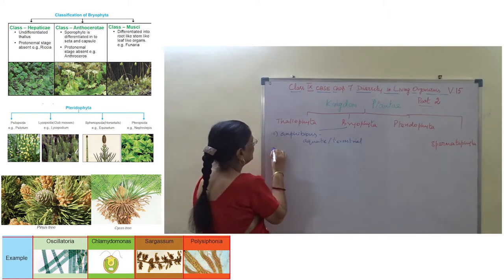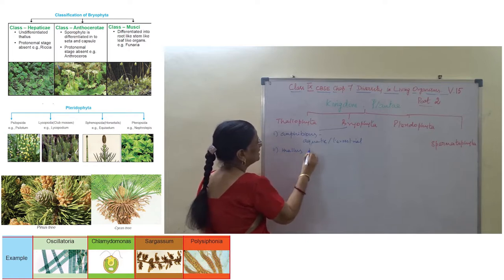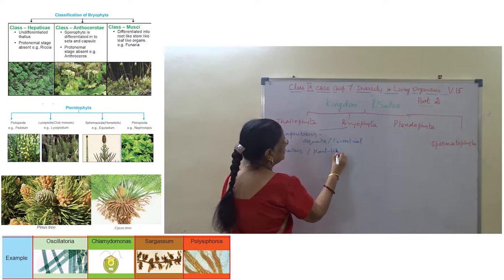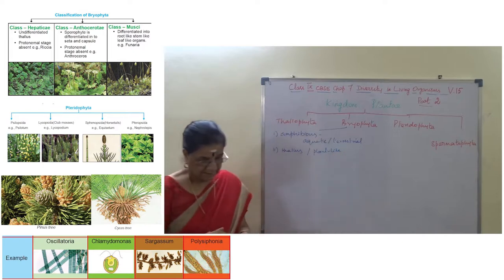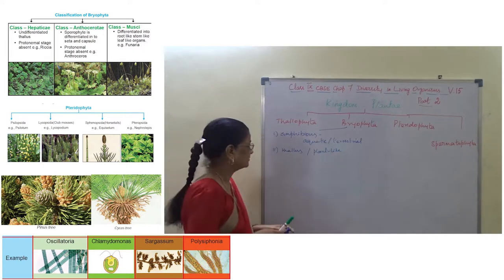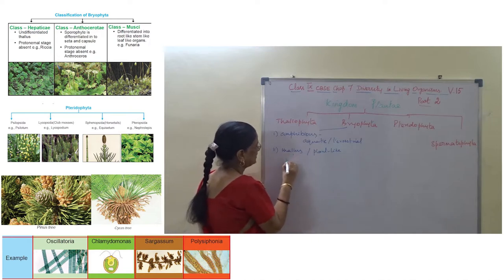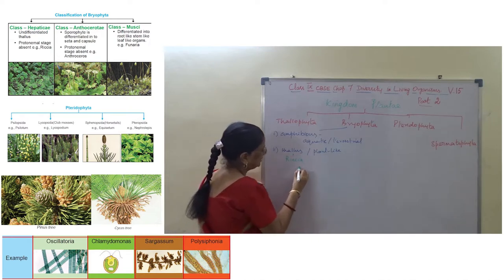And then the plant body is thallus and also plant-like. Plant body is a thallus and also plant-like, right? Thallus, example Riccia, structure like this.